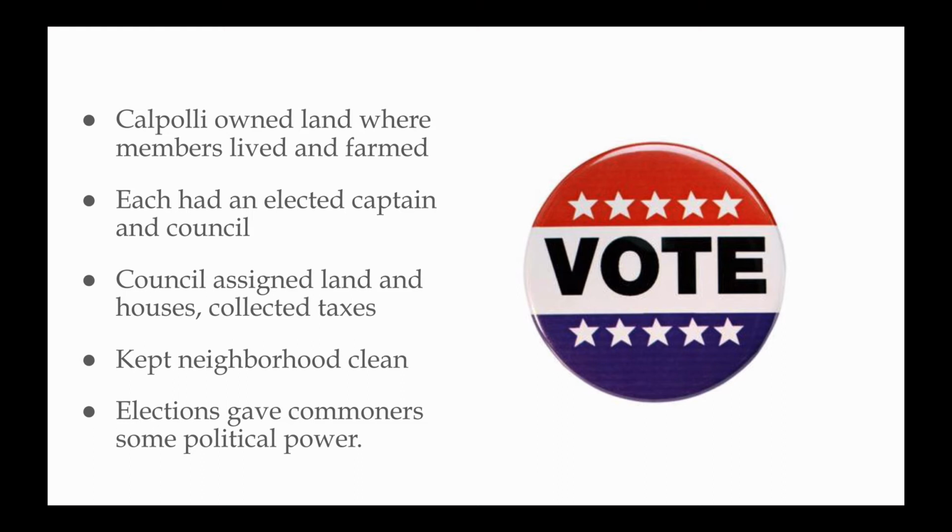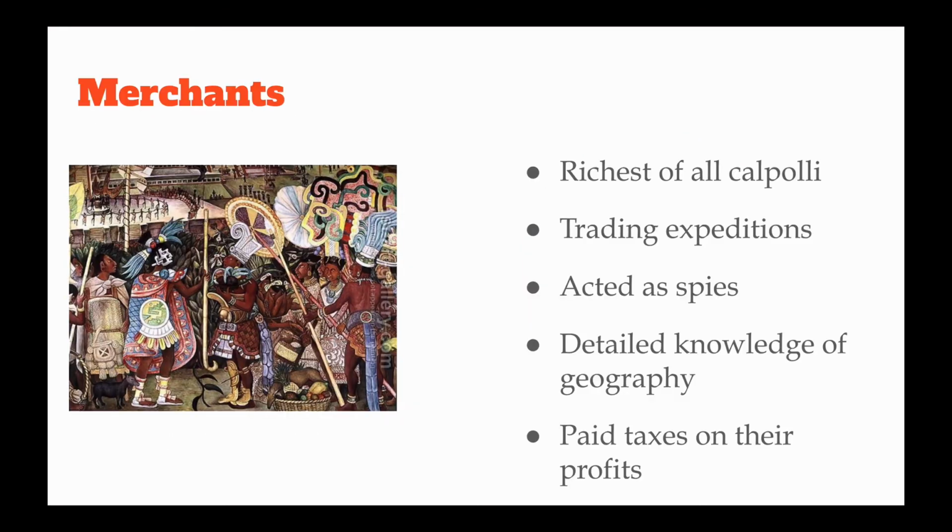So what were some of the commoners that existed? Well, the merchants, for one, were part of the common class. They were the richest of all of the common class neighborhoods. They went on these vast trading expeditions. They were in and out, constantly moving goods around. They became wealthy that way.